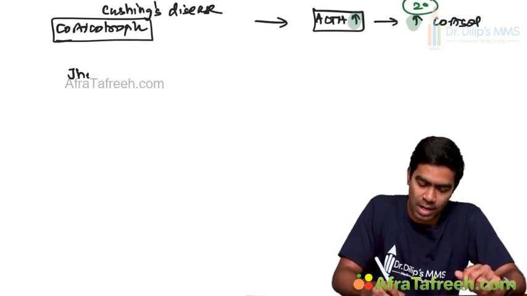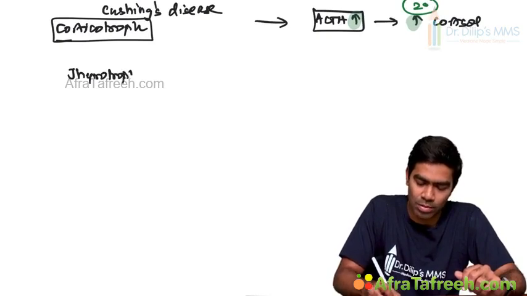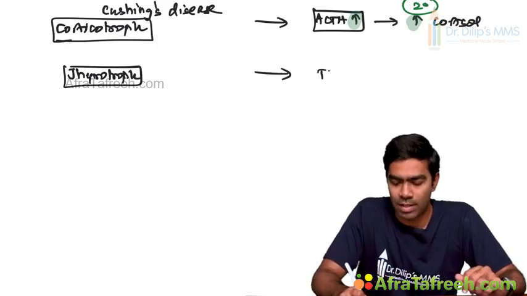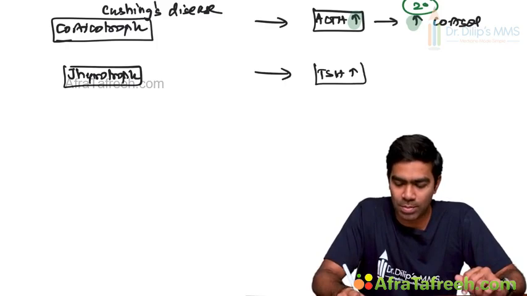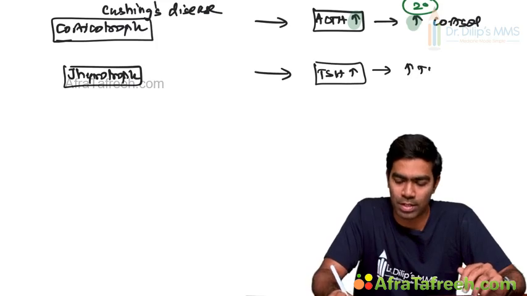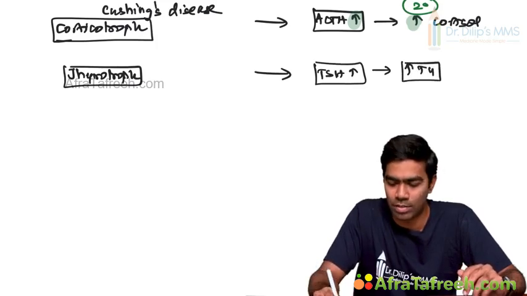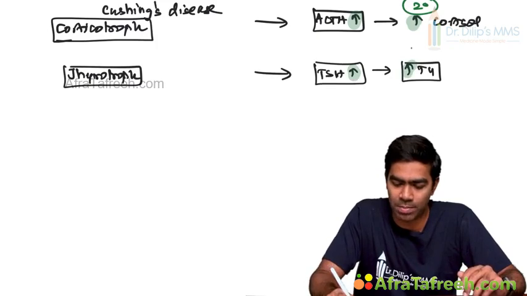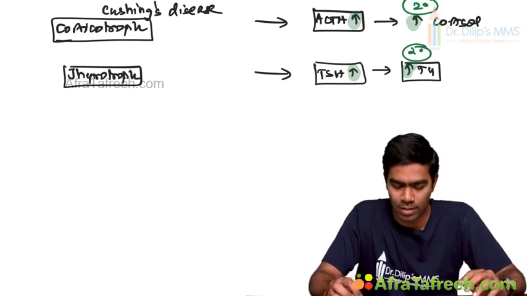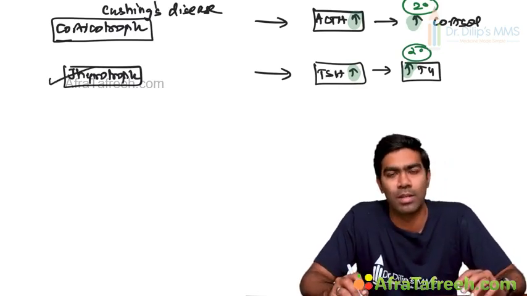Then you can have a thyrotroph adenoma also. Thyrotroph adenoma tends to have excessive TSH, or it can be called a TSH producing adenoma, where they're going to produce excessive thyroxine, which means again it's a secondary hyperthyroidism or a central hyperthyroidism. That's what you're going to get. So this is also referred to as a TSH secreting pituitary adenoma.